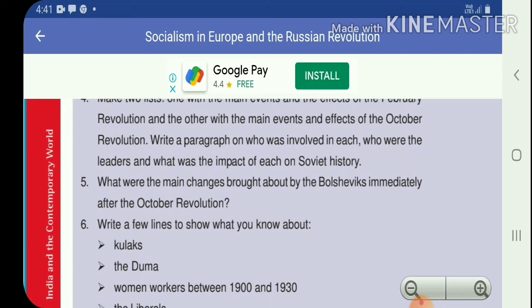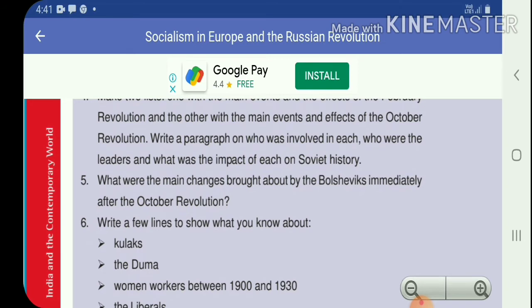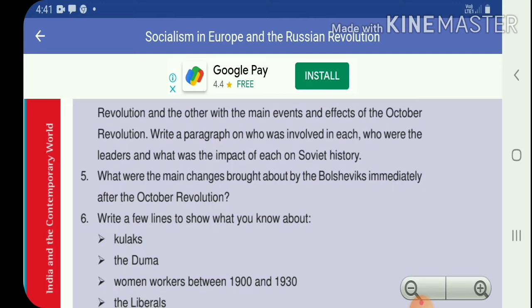Fifth point: soldiers' committees were formed in the army. Sixth point: the Bolsheviks' influence kept growing, and the provisional government saw its power reducing. Now we will watch the seventh point. Land committees were formed to handle redistribution of land, which was a popular demand of peasants and their socialist revolutionary leaders in the countryside. Now we will watch the main events of the October Revolution.